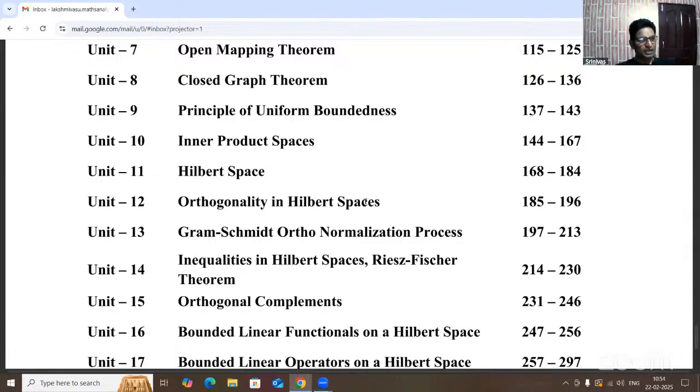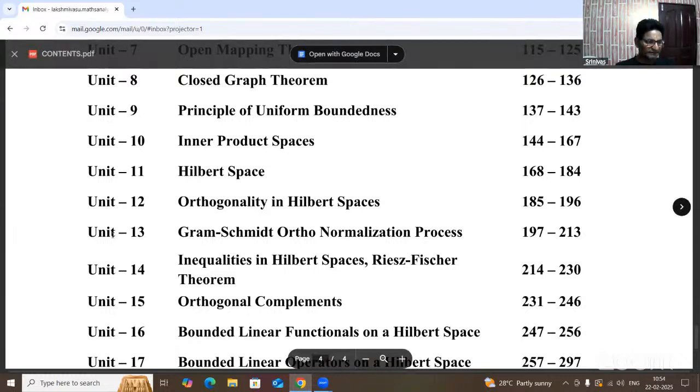At the same time, there are some important theorems here. What are they? Cauchy-Schwarz inequality in an inner product space, unit 10, and the parallelogram law, triangle inequality, Parseval identity, Bessel inequality, all the theorems involved in these units. Suppose we practice the 10th, 11th, 12th, 13th units, it is easy to get good marks.